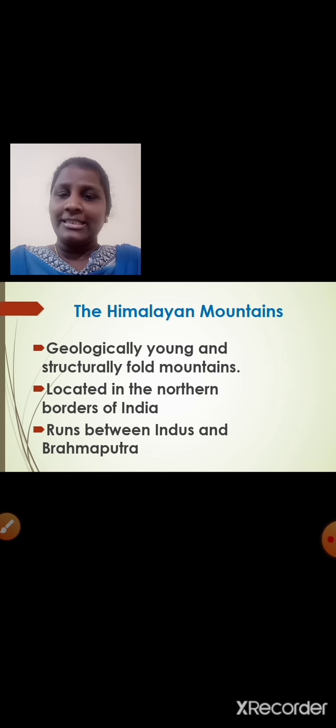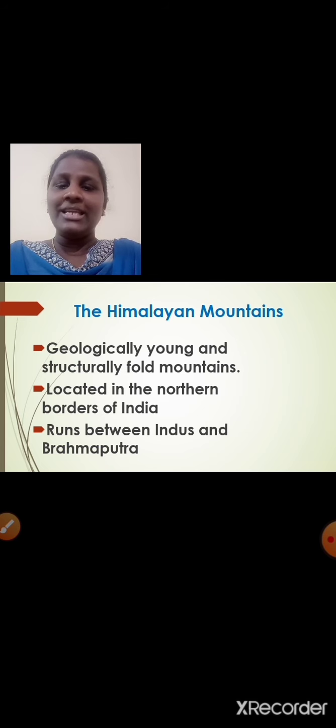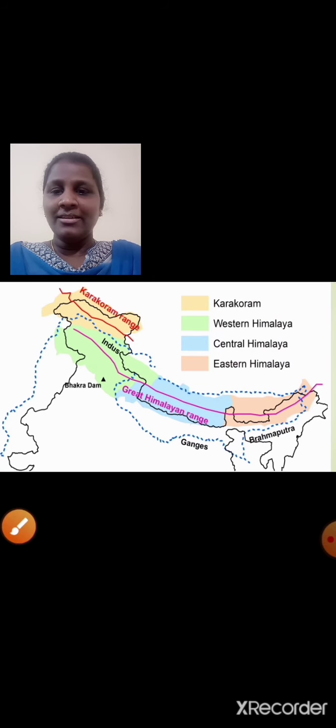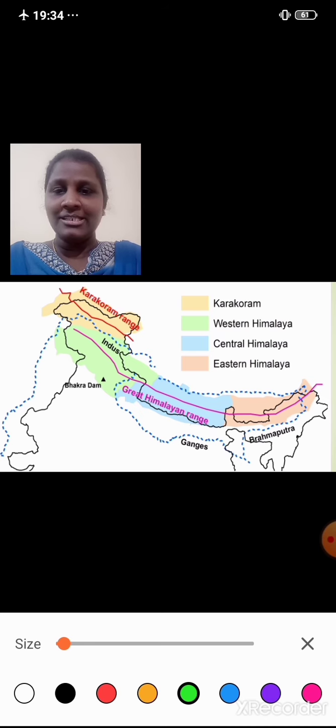It's located in the northern borders of India. So where are the Himalayan mountains located? Yes, they are located in the northern borders of India. The Himalayan mountains run between Indus and Brahmaputra. Here you can see the image of Himalayas, young and fold mountains. Here students, you can see the rivers Indus and Brahmaputra. So Himalayan mountains run between river Indus and river Brahmaputra.